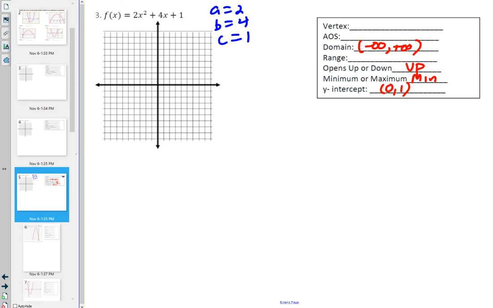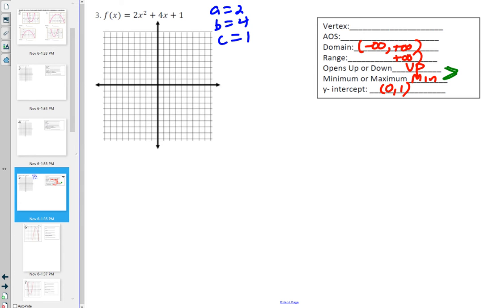Now, we were pretty distracted yesterday, so I'm not sure if in this period I took this approach, but maybe this will help you put things in context. If we're trying to keep a running tab of what we're doing here, even though we can't fully answer the range, we actually do know part of the range. If this is going to go up forever, and range means how far up and how far down, I already know that on the high end, this is going to go to positive infinity because it's opening up. Okay. And there's a bracket.